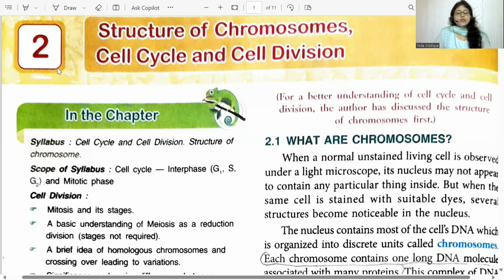So today we are going to start with chapter 2, that is structure of chromosomes, cell cycle and cell division. In this chapter we are going to learn about the different parts of chromosomes, what chromosomes consist of, the different phases in cell cycle, the different stages of cell cycle as well as the different phases involved in cell division. So let's get started.